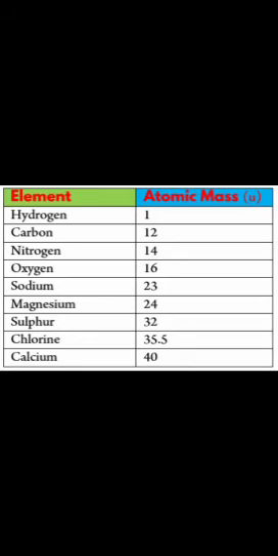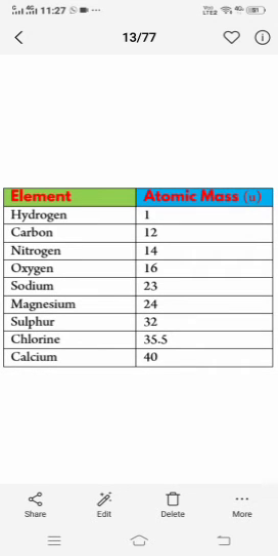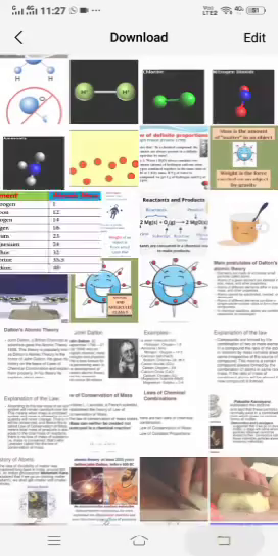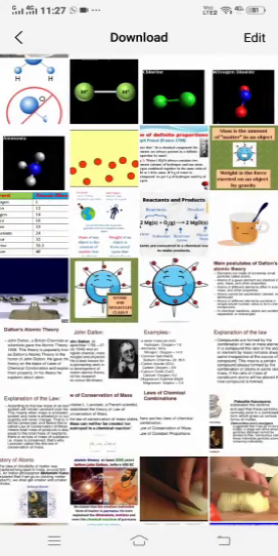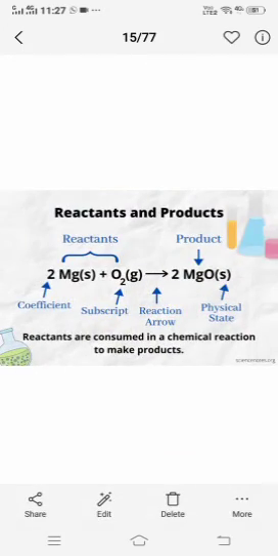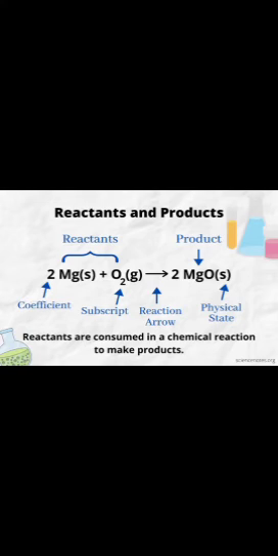So these are the atomic masses of a few elements which you are going to learn, children. You should know this. I'm not telling you to learn all 118 elements, but at least a few familiar ones, or a few elements which are commonly used, you should know their masses. Okay, let's see, children. This we have seen. Also, we have seen the reactants and the reaction. Look at the reaction properly, children.